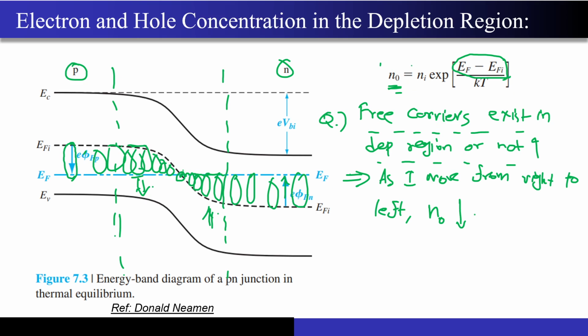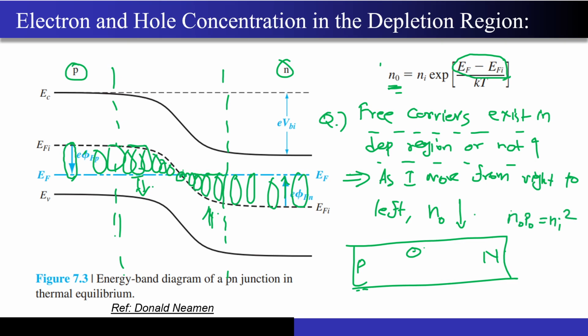This expression will be valid throughout the semiconductor, at any particular point of the semiconductor, if it is in equilibrium. What do I mean by that? Let's say you have a PN junction, P and N. Correct? Now at any particular point, the semiconductor is in equilibrium. The moment I tell you that any semiconductor device or material is in equilibrium, the law of mass action should hold true, because we are talking about equilibrium over here.